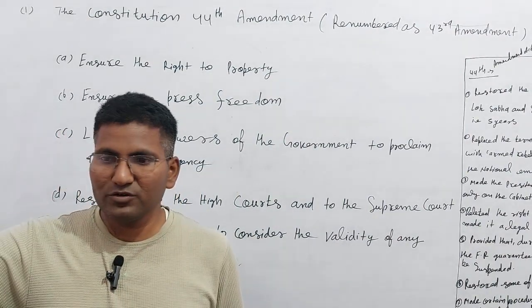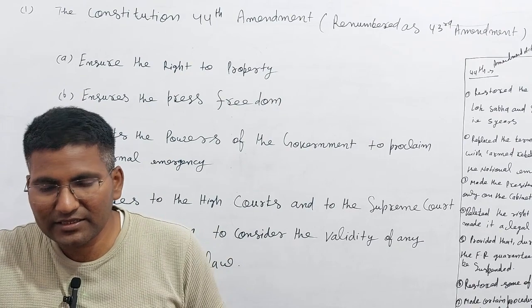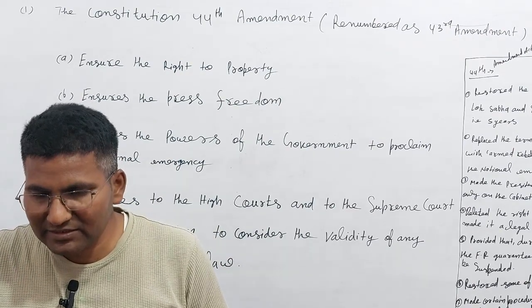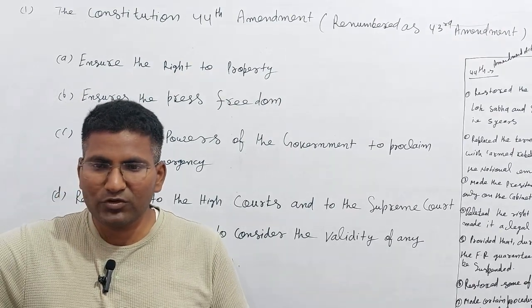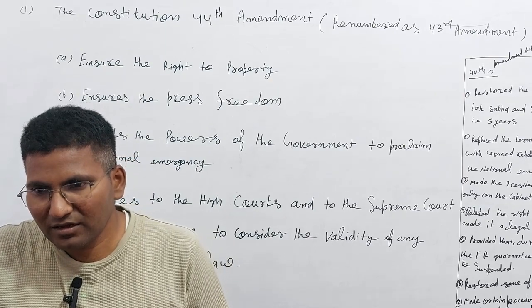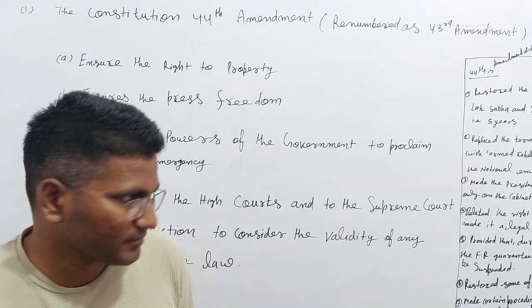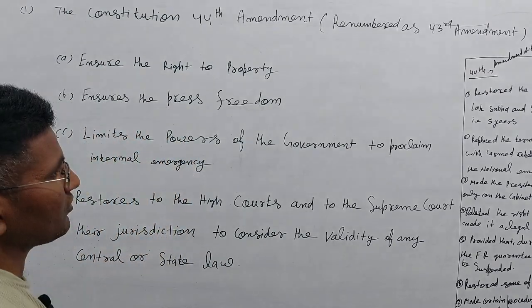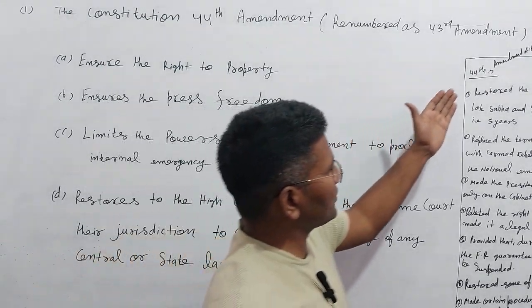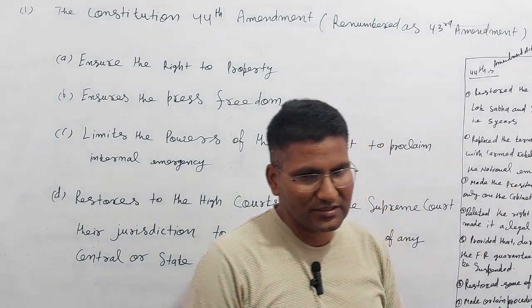In this type of question, we should know how many important things happened in the 44th Amendment. So first of all, we should know the 44th Amendment, 1978.